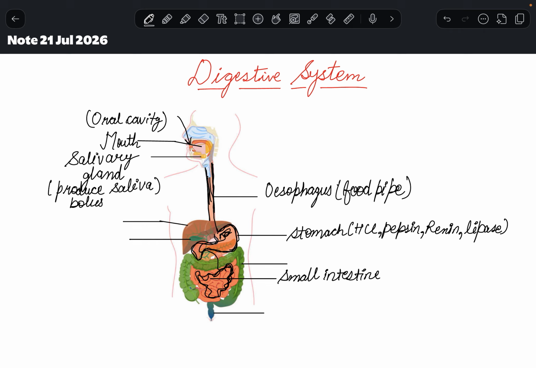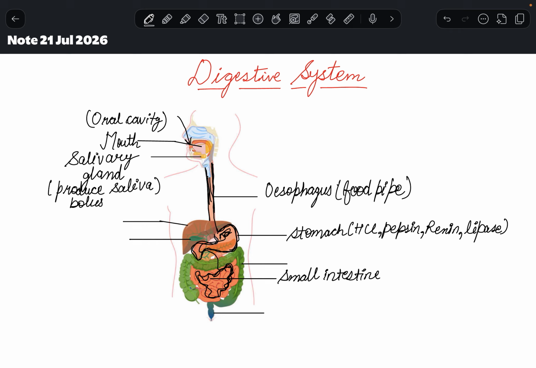So here final digestion of food completes, and also one important thing here, maximum absorption of nutrients also take place here. So children, if I ask you where does the maximum absorption of food take place, yes, your answer will be in small intestine. And how does our food absorb nutrients? Through these villi.